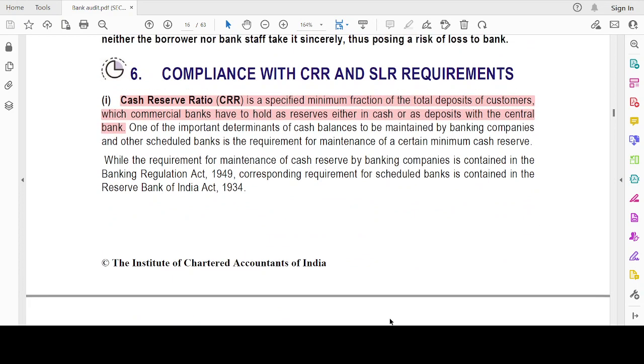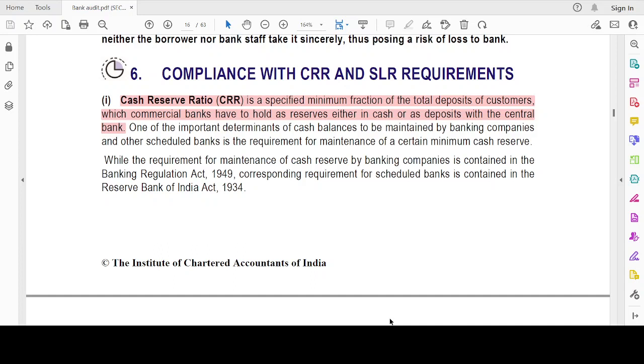Now, we are moving on to the next topic. Till now we have discussed internal control requirements, right? Now let's move on to CRR and SLR requirements. What is CRR? CRR is nothing but the cash reserve ratio. It is a specified minimum fraction of total deposits of customers which commercial banks have to hold as reserves either in cash or as deposit with the central bank.